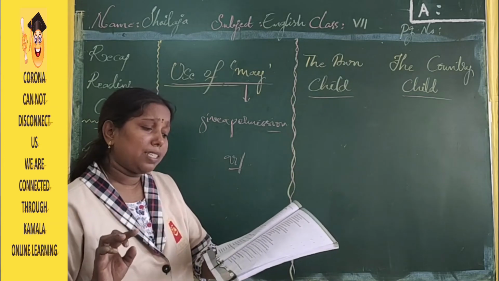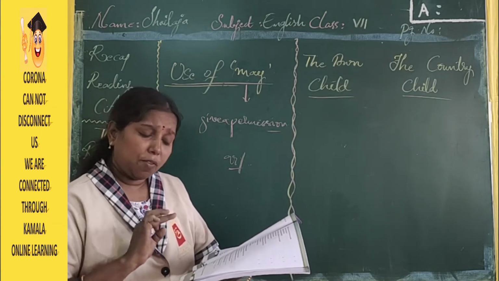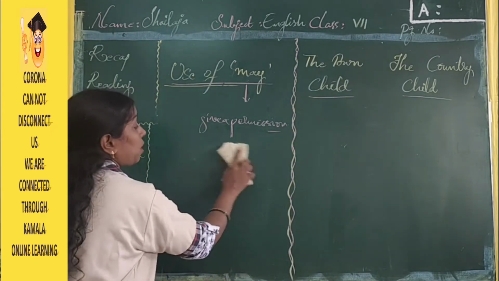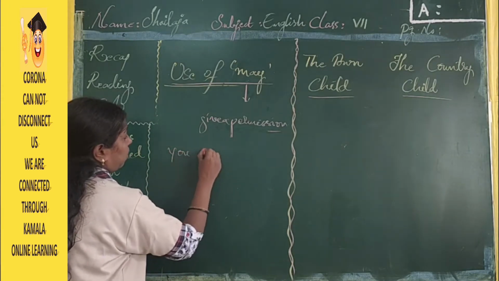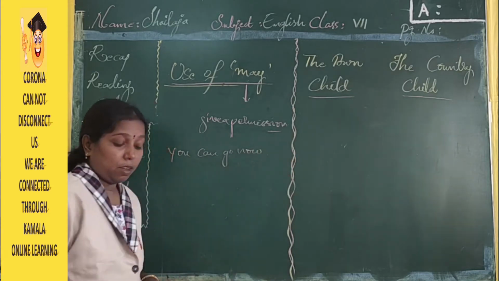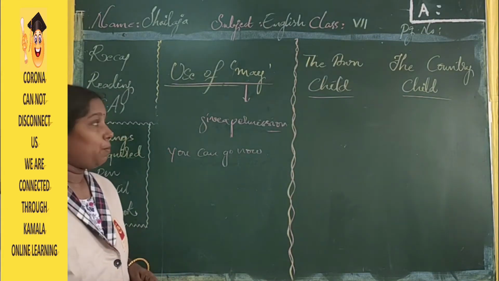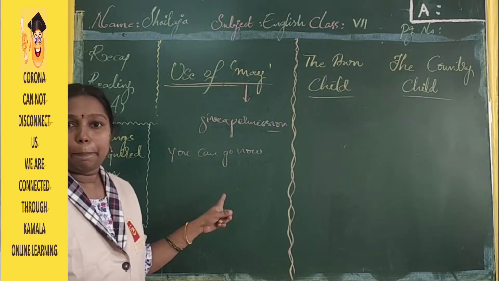A simple one. You can go now. It is giving permission.